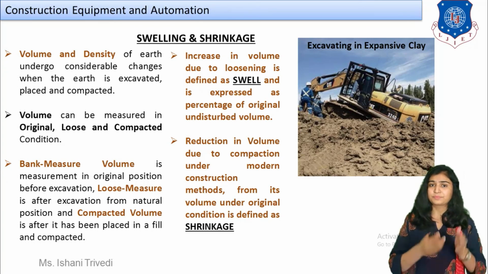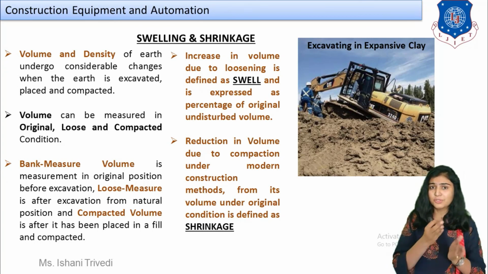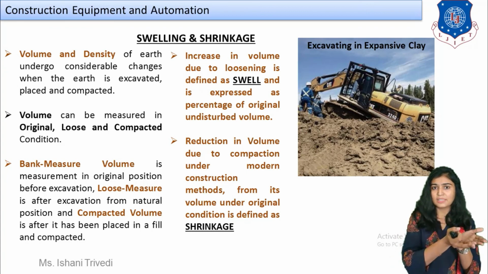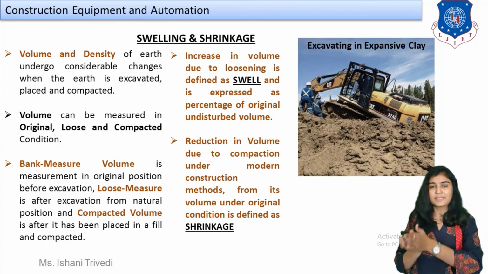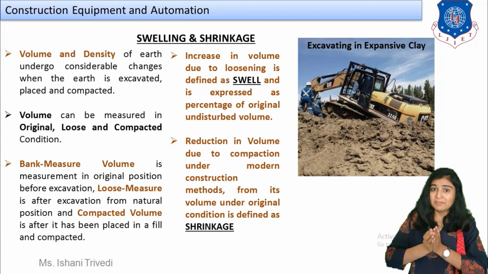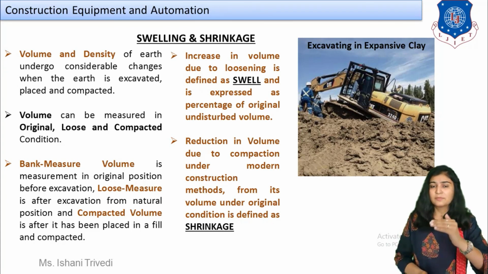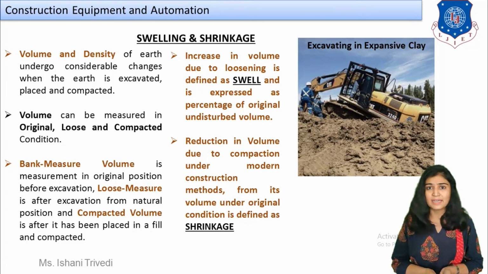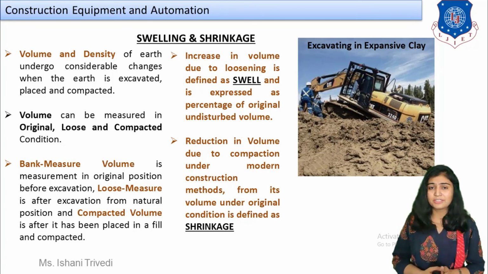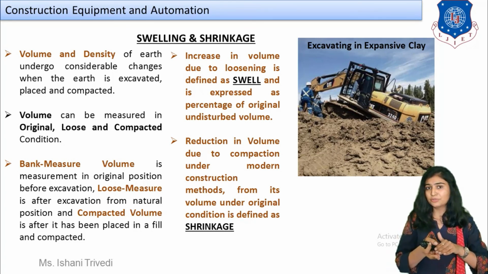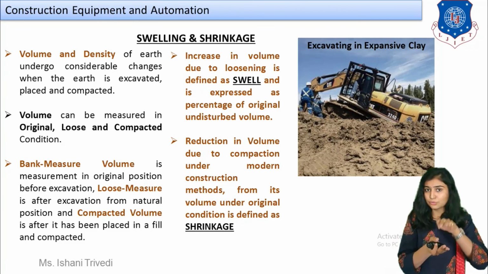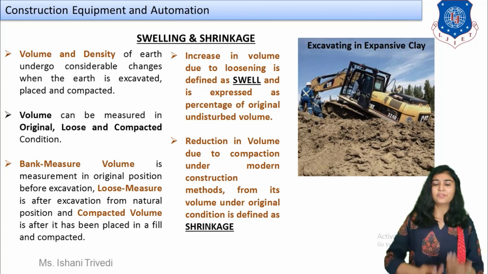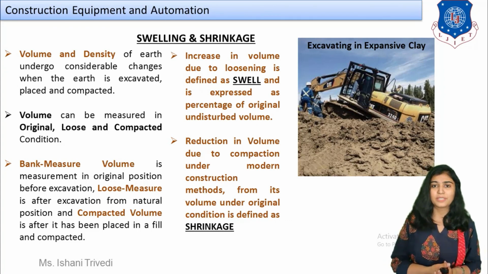And shrinkage is the reduction in volume due to compaction. Once the soil layer is removed, excavated and placed at another leveled surface, and then rollers are moved on it, it is compacted, because ultimately you are going to compact it at last, right? You have to make a leveled surface. So again its volume is going to change, it is going to decrease. You are taking it back to compacted mode, and here the volume will decrease. That phenomenon is referred to as shrinkage.